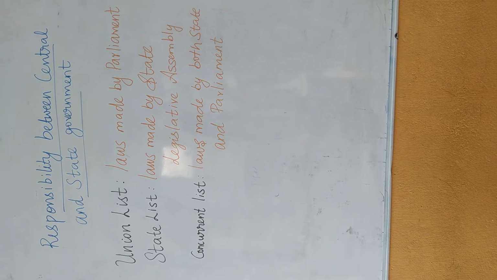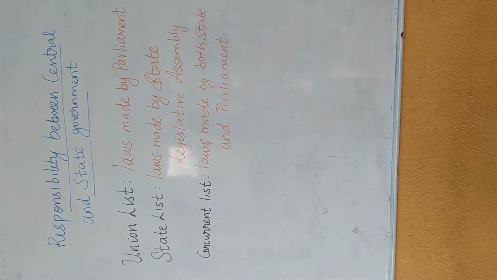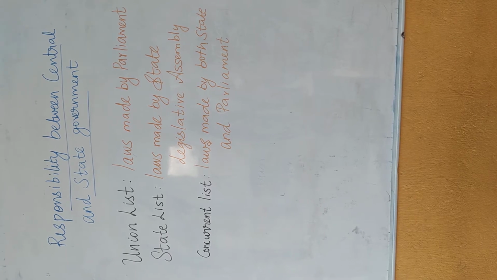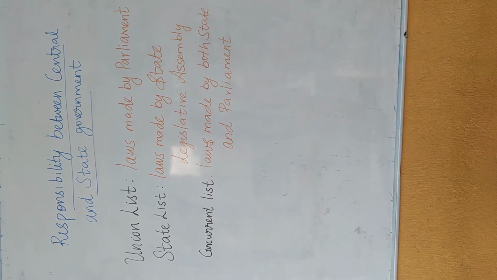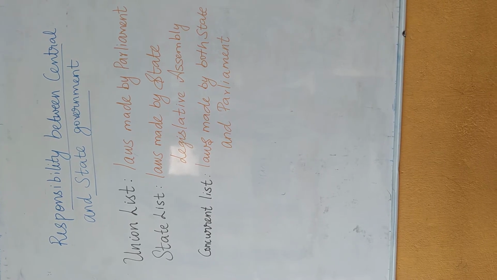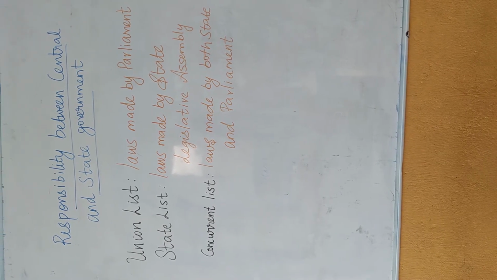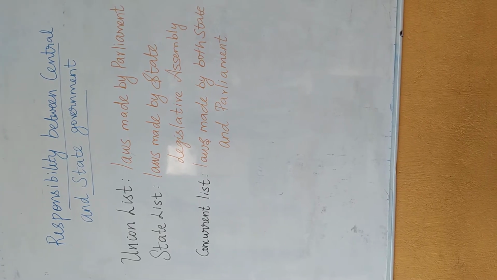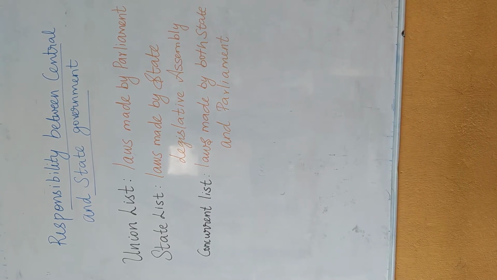And next we are going to see how the responsibilities are being divided between the central and the state government. The first one is union list. This union list are the laws which are made by the parliament. So what laws are made by the parliament? They are making laws for the whole country like defense, finance, foreign affairs, etc.